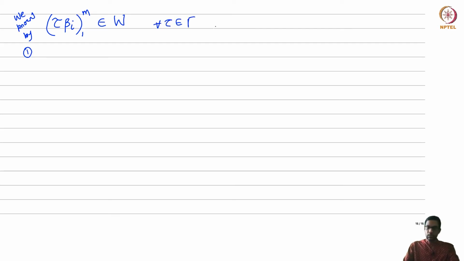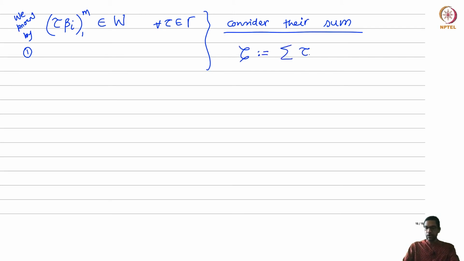Now here's a standard trick that one uses to construct elements which are invariant under actions of finite groups. Let's consider the sum of all these tau beta i's. Let me call this new element zeta. Let zeta denote the sum of all these tau betas, tau belongs to gamma.